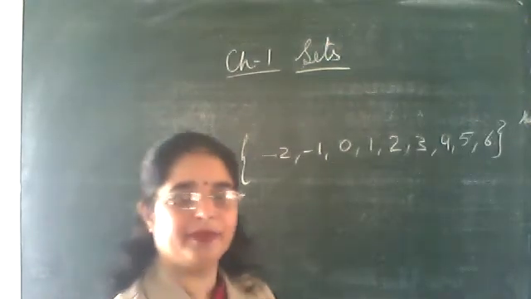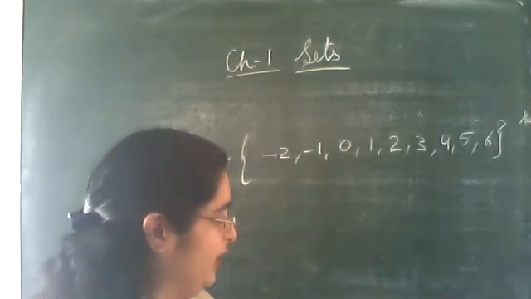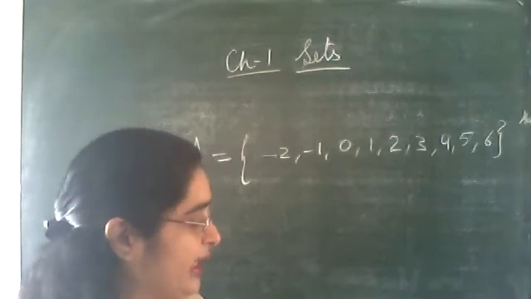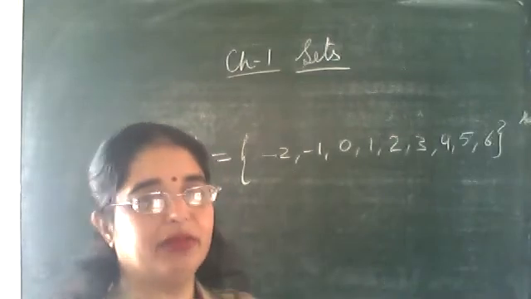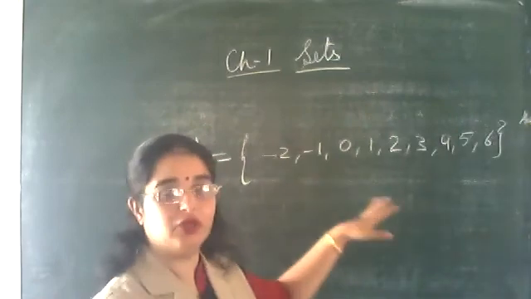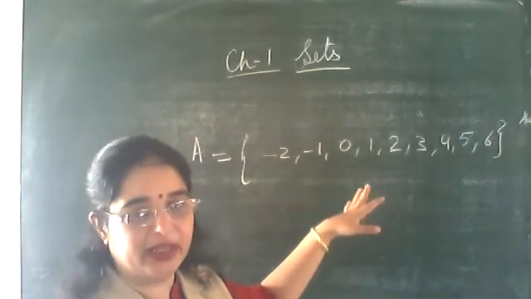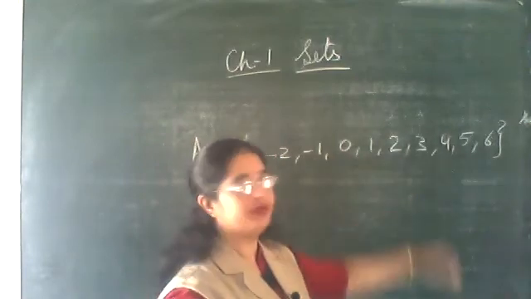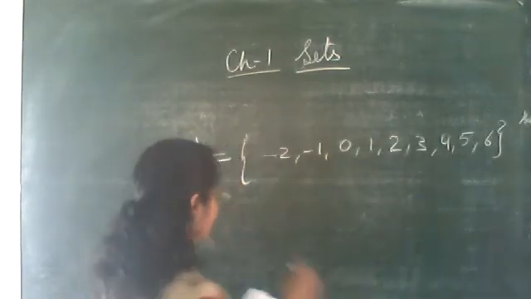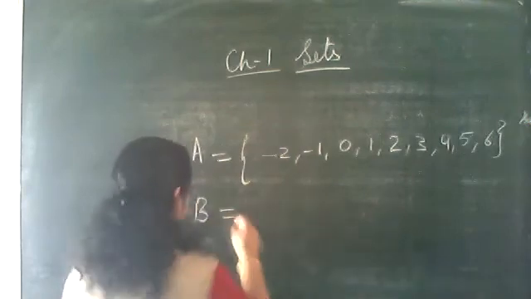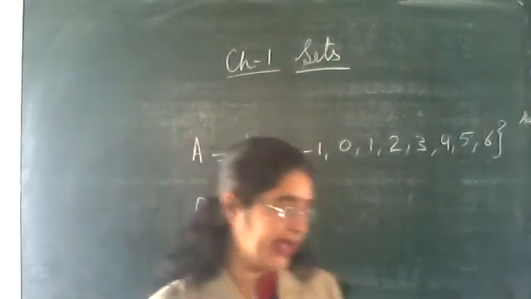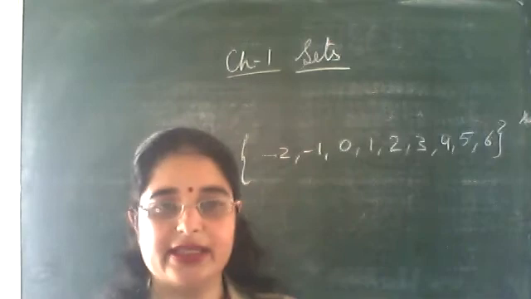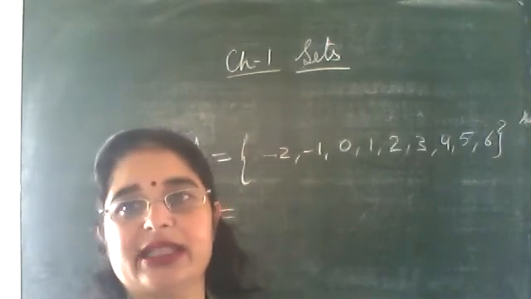Now just see, so what are we having? X is an integer from -3 to 7. -3, the equal to symbol is not there, x is greater than -3. So greater than -3 will be -2, -1, 0, 1, 2, 3, 4, 5, 6. Next part, you just see, B is equal to what? X is a natural number less than 6.